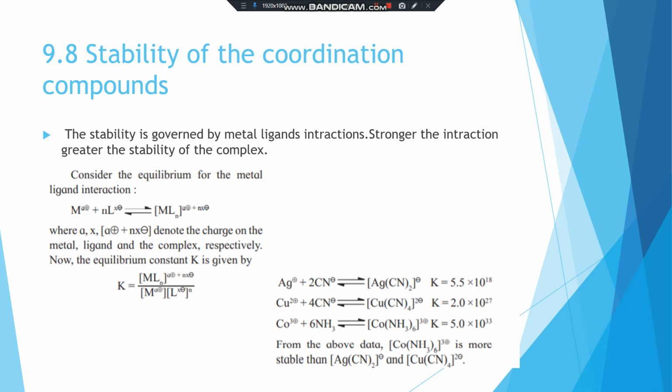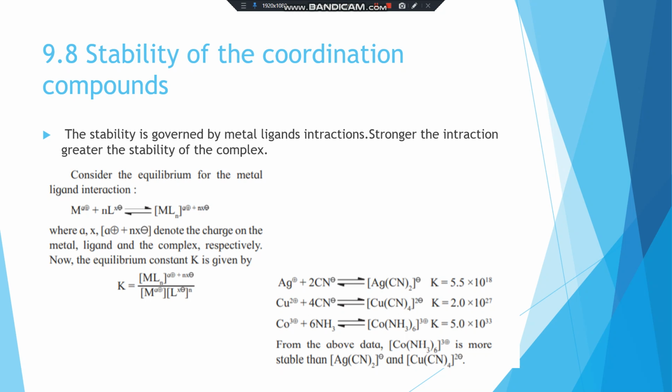Here a is the charge on the metal, x is the charge on the ligand, and a plus nx is the charge on the complex. Now the equilibrium constant K is given by K equals [MLn] divided by [M][L]^n.